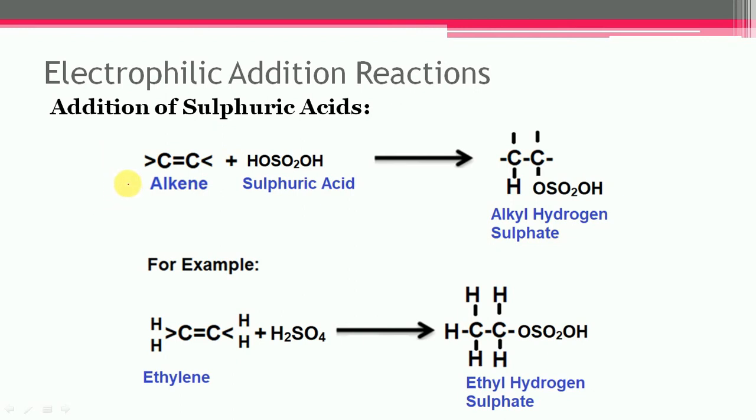This one is the alkene, and to this cold sulfuric acid is added, and alkyl hydrogen sulfate will get formed. For example, if we started with ethylene, to this sulfuric acid is added, the final product, that is ethyl hydrogen sulfate, will get formed.